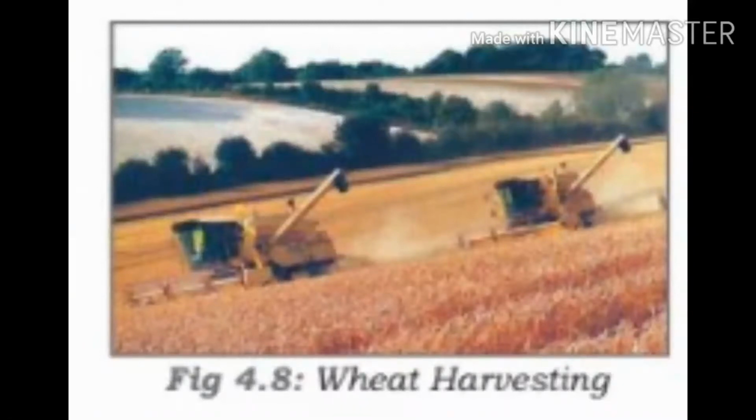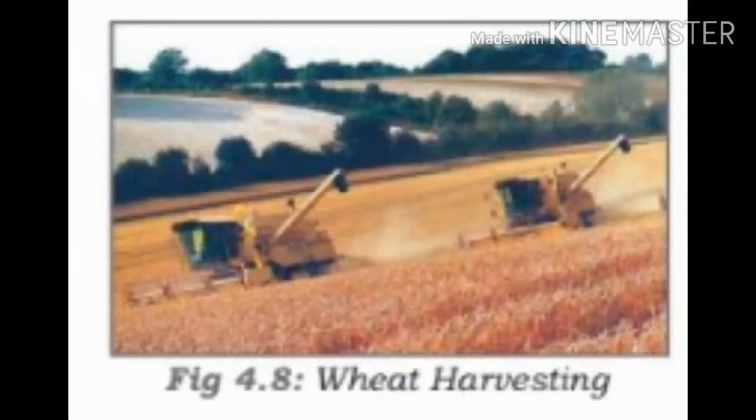Wheat is extensively grown in USA, Canada, Russia, Argentina, Australia and India. In India, the major producers are Punjab, Haryana and Uttar Pradesh, where it is grown in the winter season as a rabi crop. Clear? Children, please make a note of it.